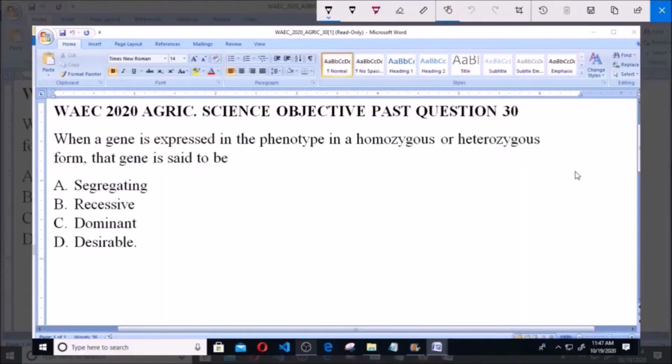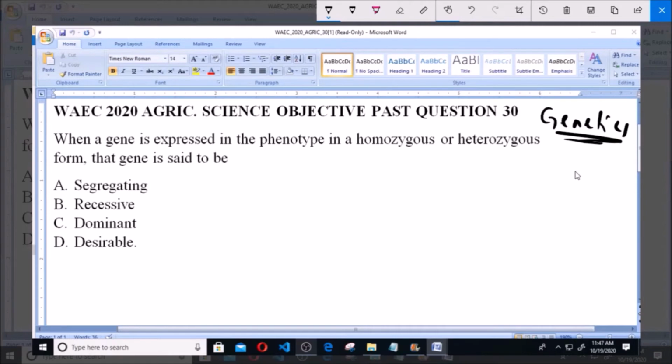When a gene is expressed in the phenotype in a homozygous or heterozygous form, that gene is said to be A. segregating, B. recessive, C. dominant, D. desirable. So this is under genetics. Be it plant or animal genetics, basically the same principles apply in this aspect of gene expression.